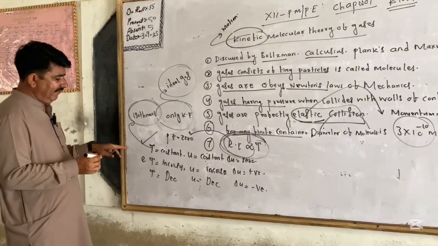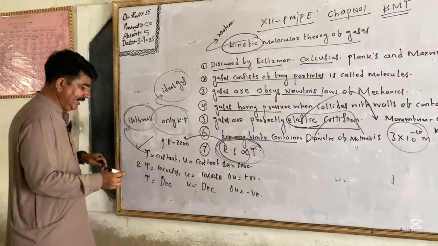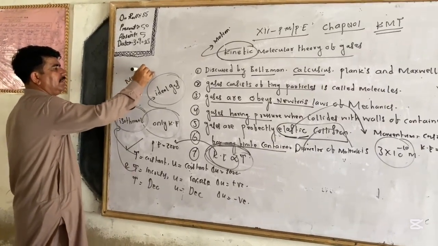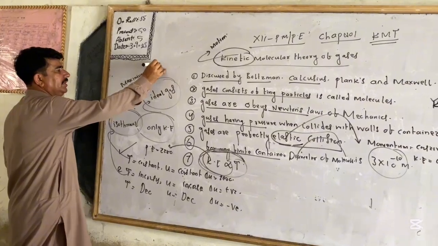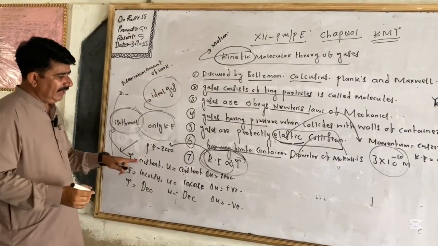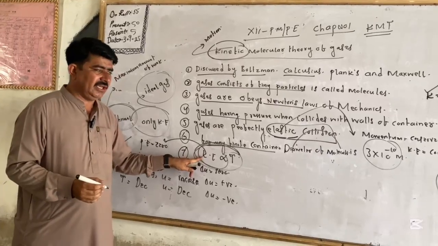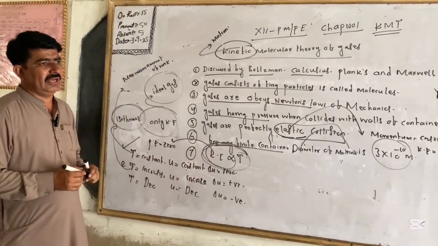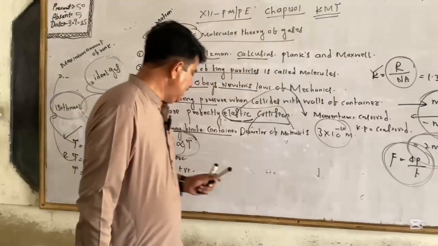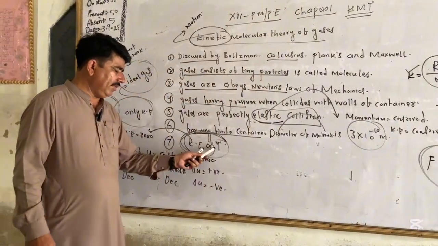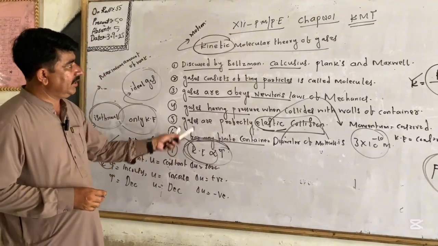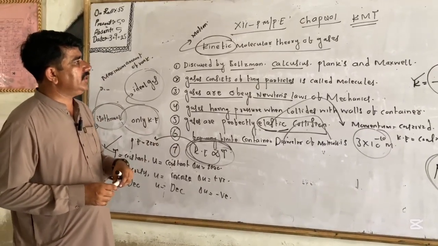It means if a system's temperature increases, then the system can do a maximum amount of work. The maximum amount of work is done when the system's temperature is increasing, and internal energy increases. We must know that heat is converted into internal energy, and kinetic energy also belongs to the temperature. If kinetic energy increases, the temperature also increases. All these things come under the kinetic molecular theory of gases.